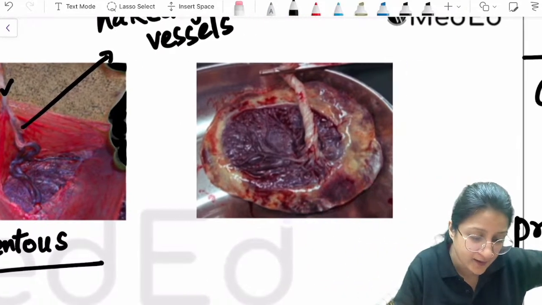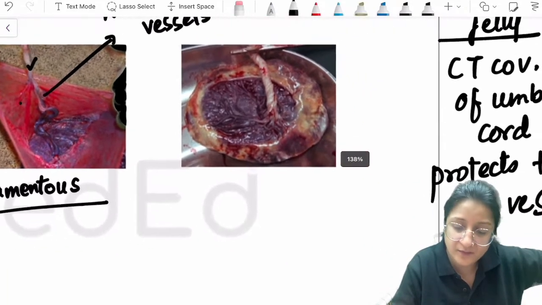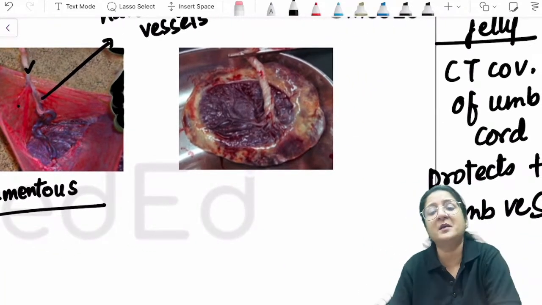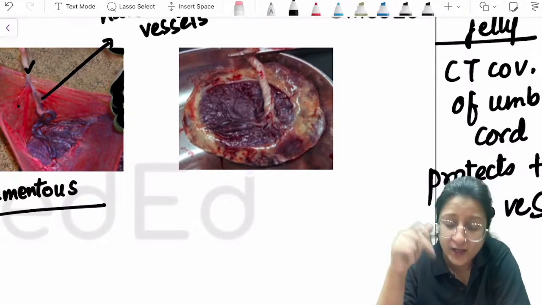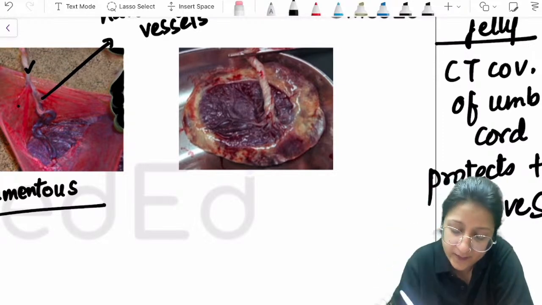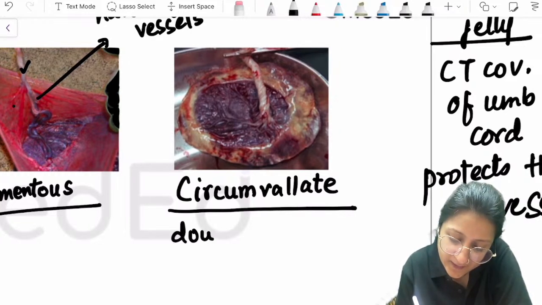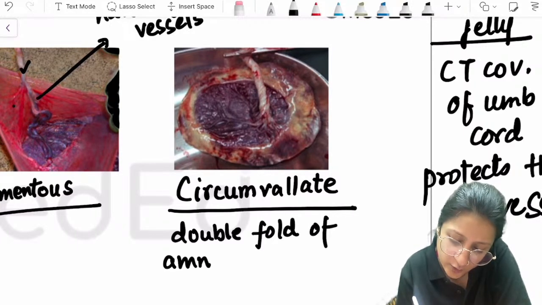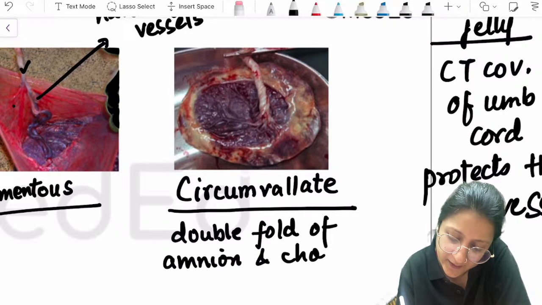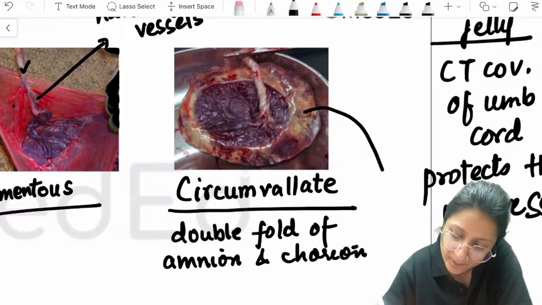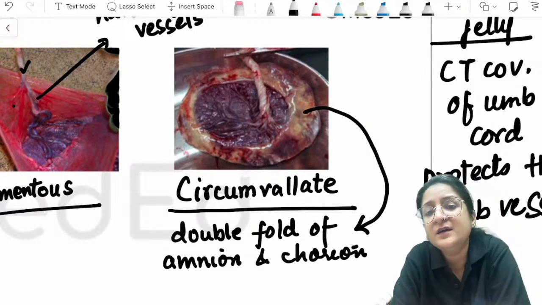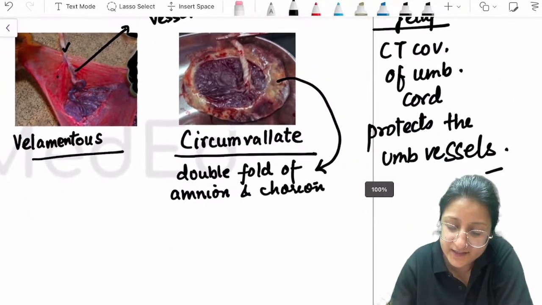Then yes, you are right, Bhargavi, this is circumvallate placenta. This one is circumvallate because in circummarginate you will not find this thick yellow rim. This is circumvallate because there is a double fold of amnion and chorion here at the periphery of the placenta, which you will not see in the circummarginate.